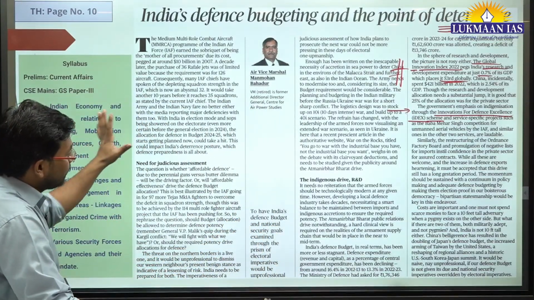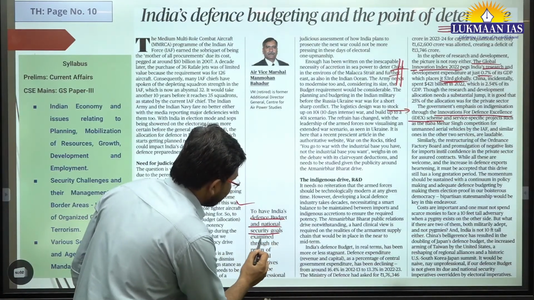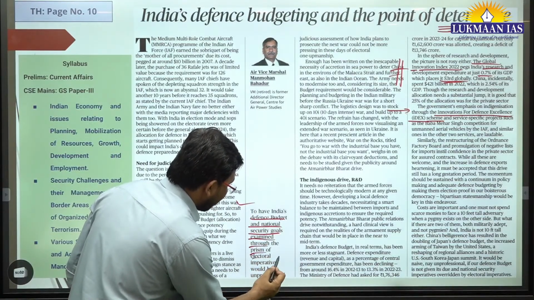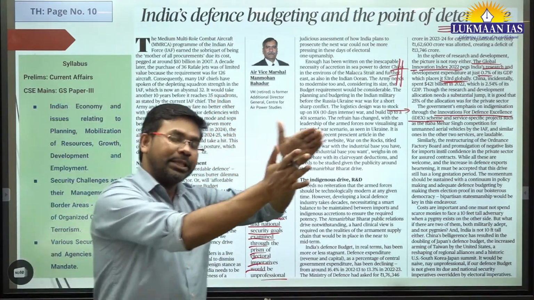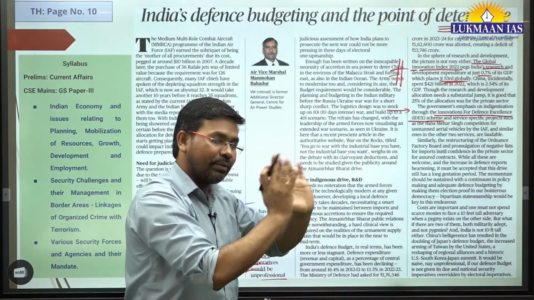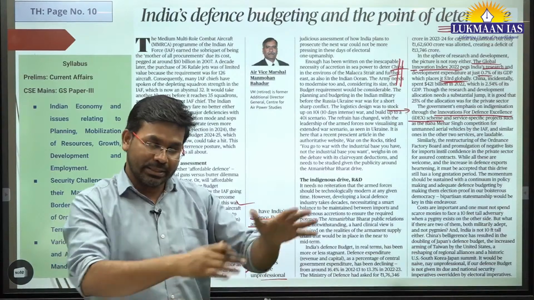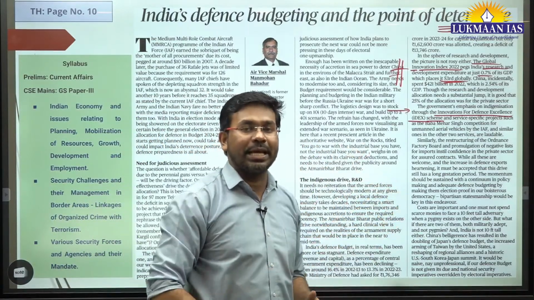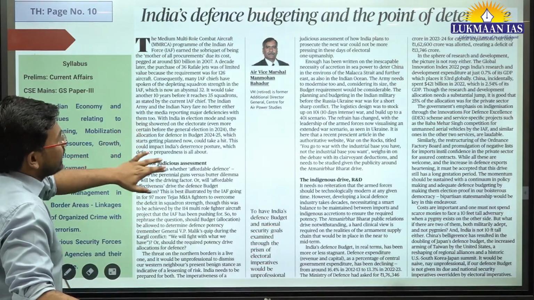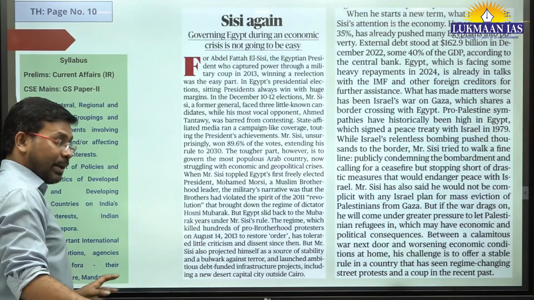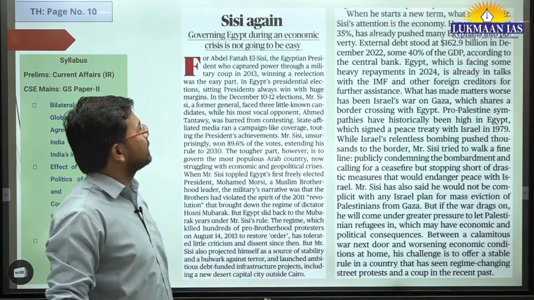In this article, the author says that to have India's defense budget and national security goals examined through the prism of electoral imperatives would be unprofessional. It means we should give a special focus to defense no matter whether we are conducting an election in the country or not, because defense is one of the most important and strategic areas for the country. Okay, so this is what is discussed in this article. It is important that you remember the Global Innovation Index. India is placed at 53rd place.